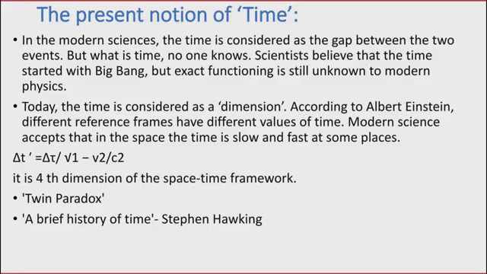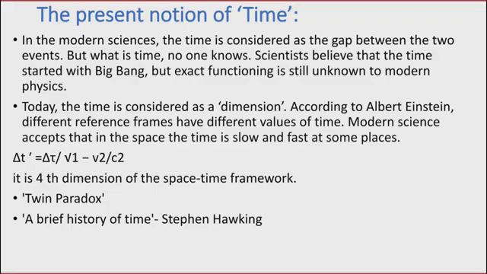And in the special theory of relativity, if you have a different reference frame, and you are traveling with some velocity in one reference frame, then the time dilation or time contraction in the other reference frame is given by this formula: delta t prime is equal to delta t divided by root of 1 minus v square divided by c square.